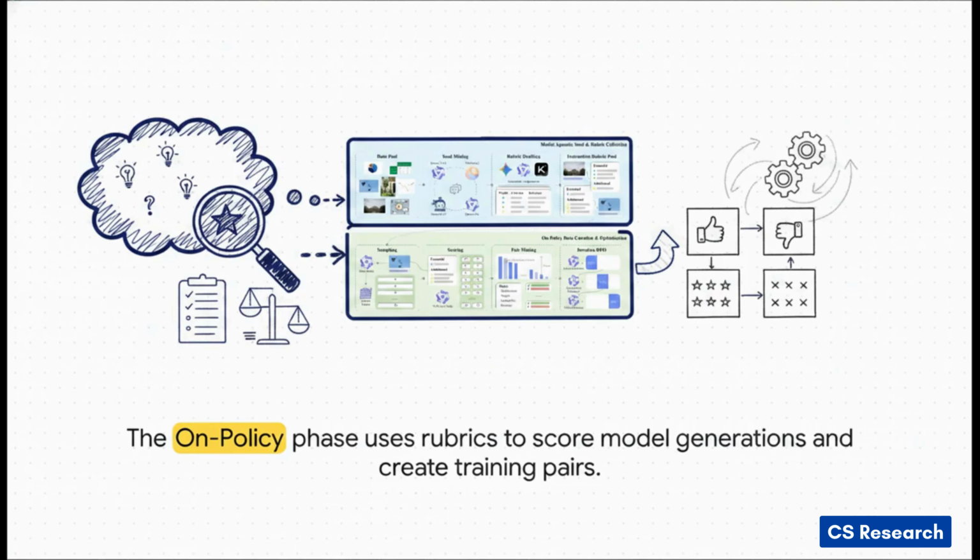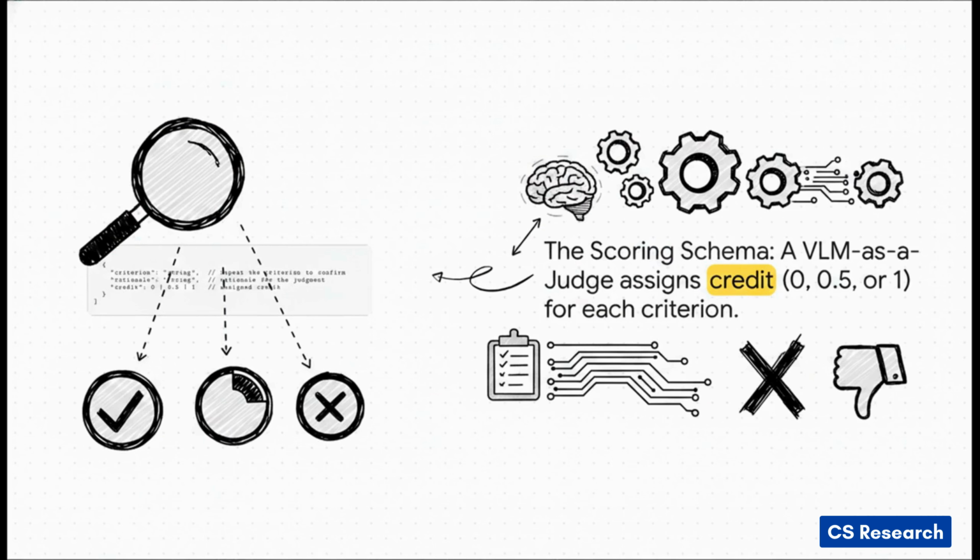So looking at the bottom half of our diagram here, you can see the live training loop. It starts with sampling, where the base model we're trying to improve generates a bunch of different answers to a prompt from our rubric pool. Then, in this scoring step, a separate AI acts as a judge and uses our detailed rubric to evaluate every single one of those answers. This scoring then feeds into pair mining, which creates those high-quality chosen and rejected pairs for the final iterative DPO training.